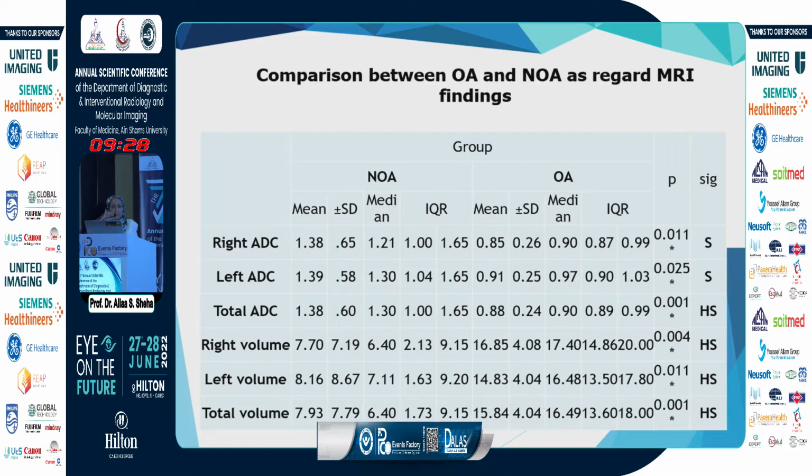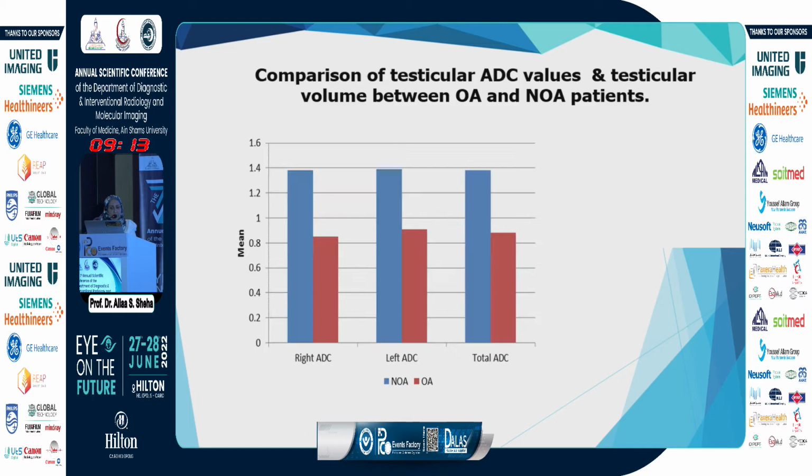Regarding the comparison in ADC value between obstructive and non-obstructive, the obstructive cases had a lower ADC value, and there was significant difference in the ADC value among obstructive and non-obstructive cases. Regarding the ADC value, of course, the high ADC value was for the non-obstructive azoospermia because the abnormal spermatogenesis causes the testis to lose its diffusion restriction.